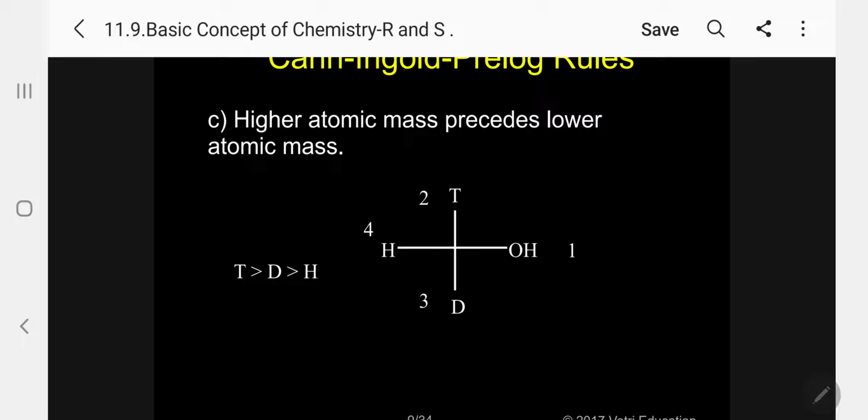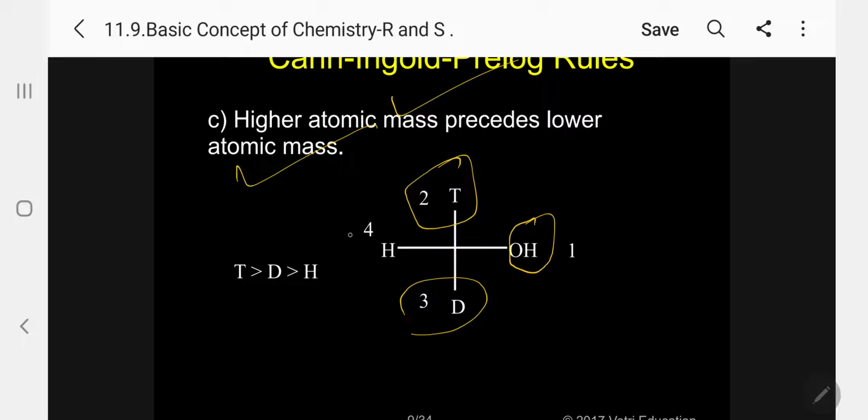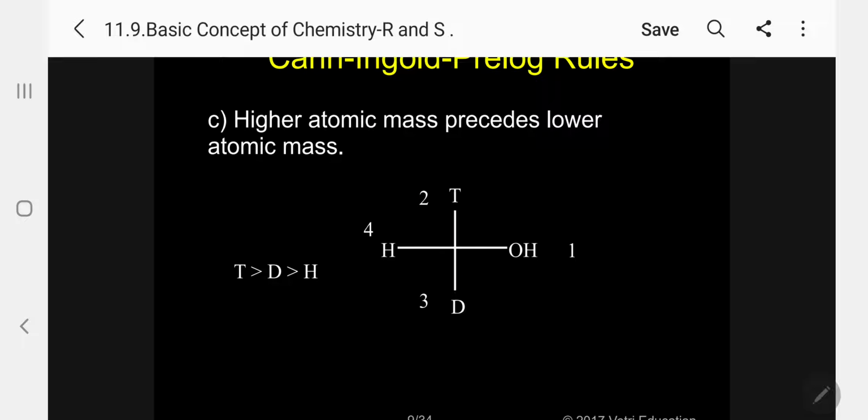So in that case, mass takes priority. Higher atomic mass precedes lower atomic mass. So number 1 as usual is OH. Number 2 is tritium, because its atomic mass, we know, is 3. Deuterium is 3, and this is 4. This is the order, the mass-wise order.